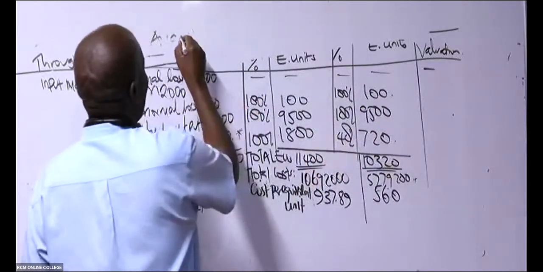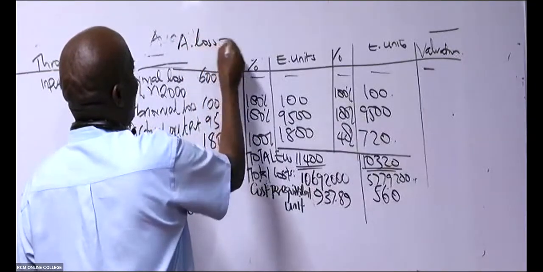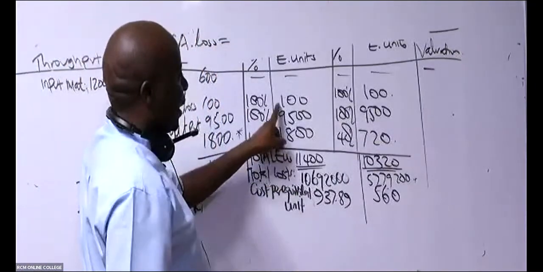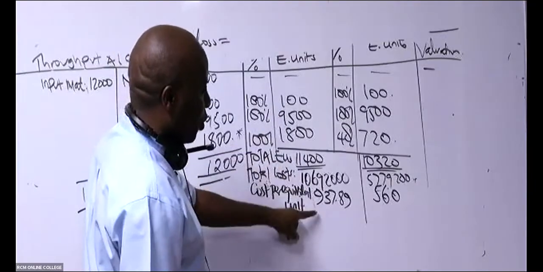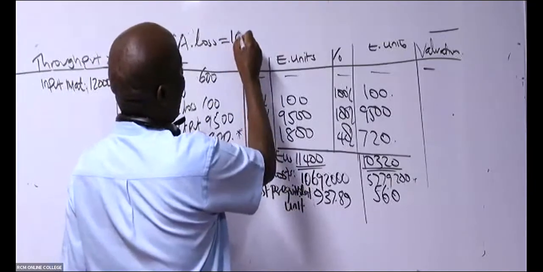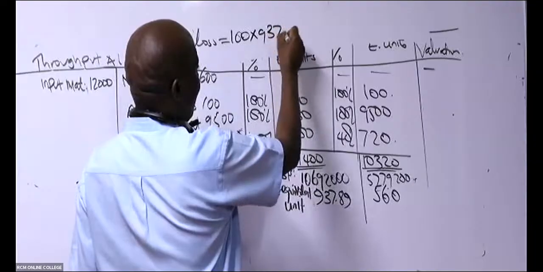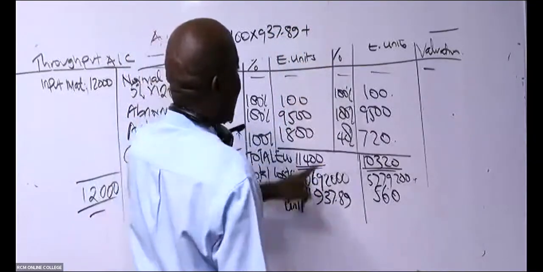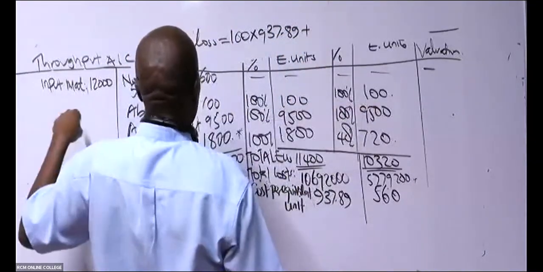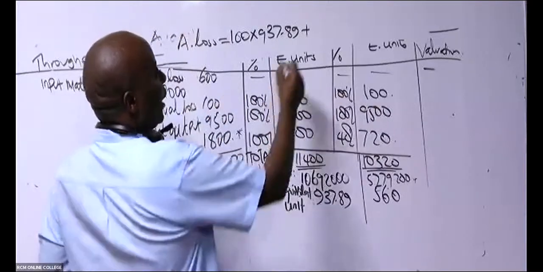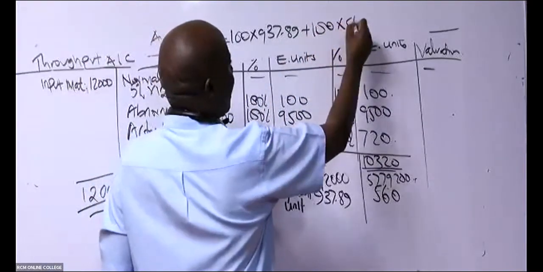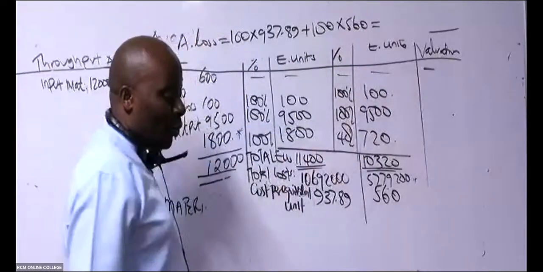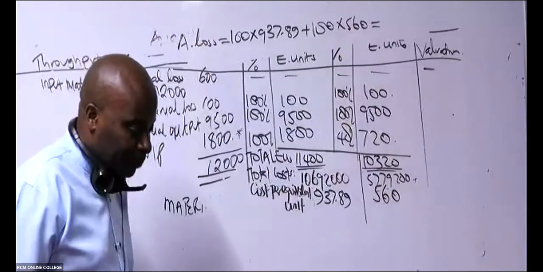For the abnormal loss valuation, I will take 100 times the cost per unit here. So 100 times 937.89 plus 100 times 560, because I'm tracking the abnormal loss. Is there somebody who is able to give us this answer?